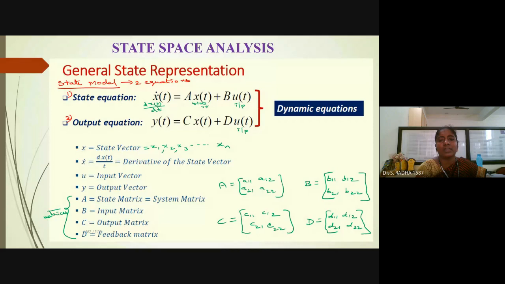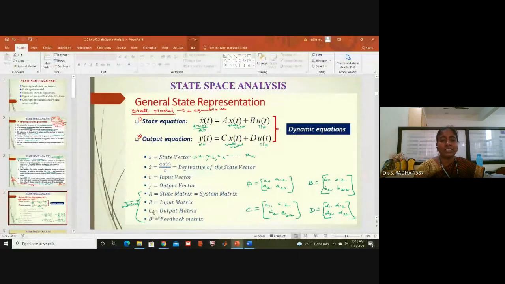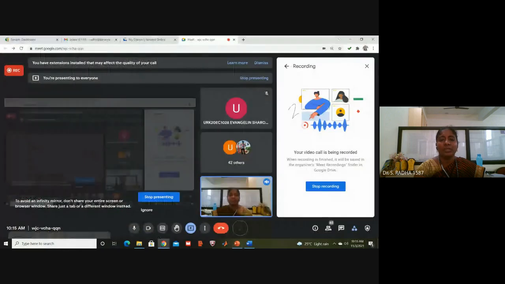A, B, C, D are constants, constant matrices. u of t means input, x of t means state vector, x dot of t means derivative of the state vector. y of t means output. These two are the equations, and these two equations put together are called the state model. For representing any system, we need the state model, where two equations: the first derivative of the state vector, and then the output equation.